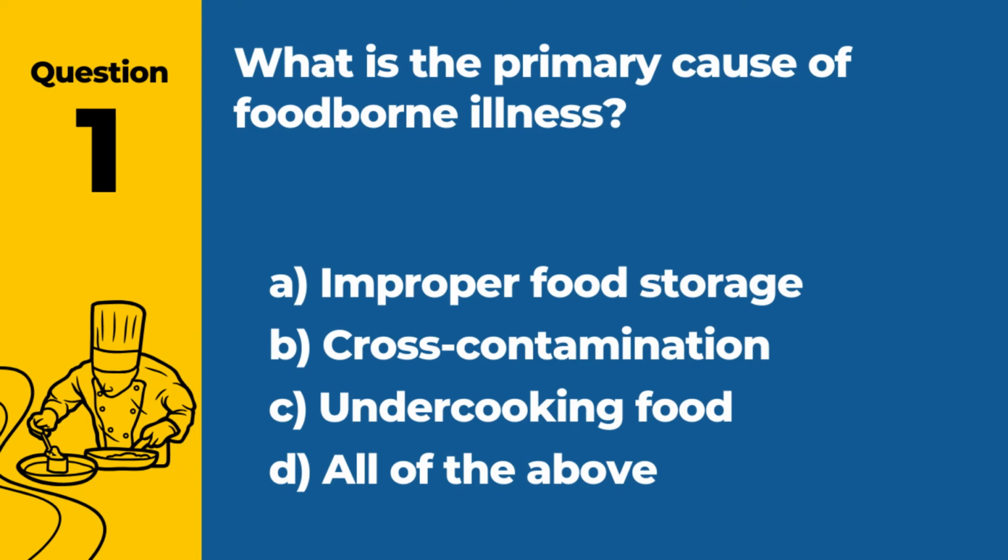Question 1. What is the primary cause of foodborne illness? A. Improper food storage. B. Cross-contamination. C. Undercooking food. D. All of the above. Answer: D. All of the above. The primary causes of foodborne illness include improper food storage, cross-contamination, and undercooking of food.